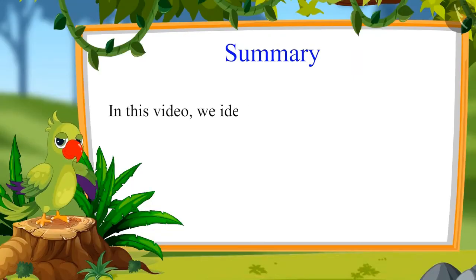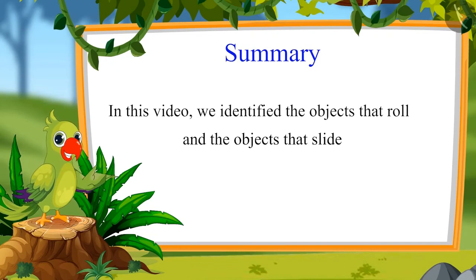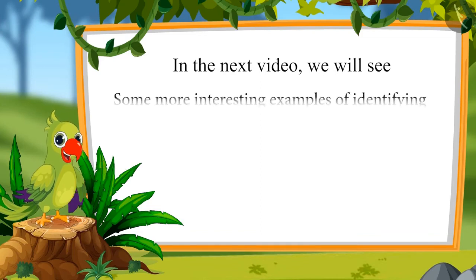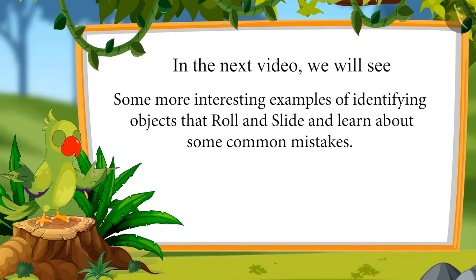So children, in this video we identified the objects that roll and objects that slide. In the next video we will see some more interesting examples of identifying objects that roll and slide and learn about some common mistakes that should not be made.